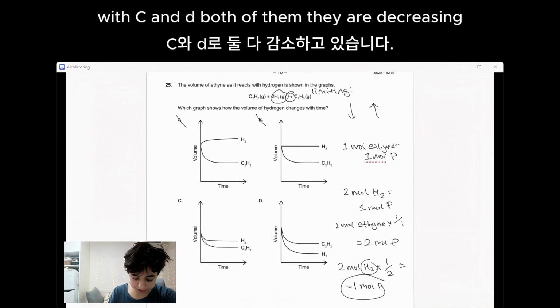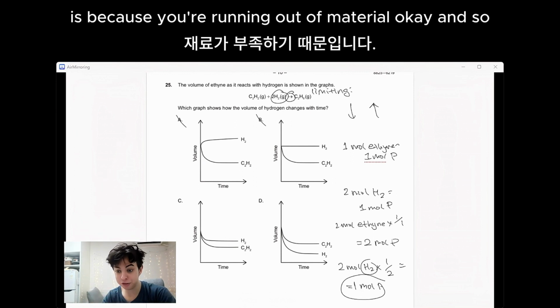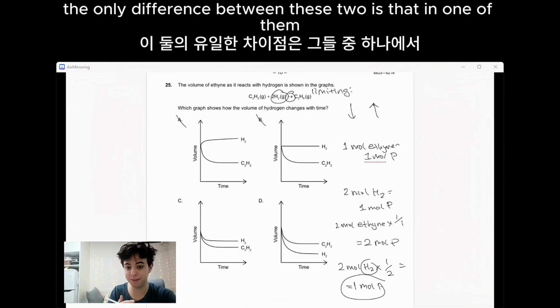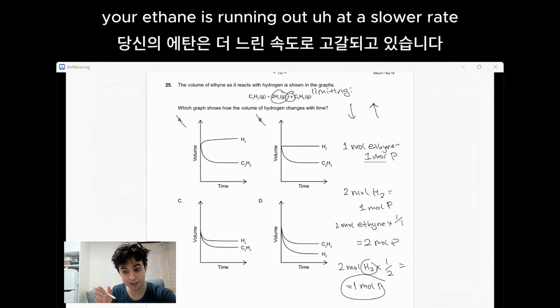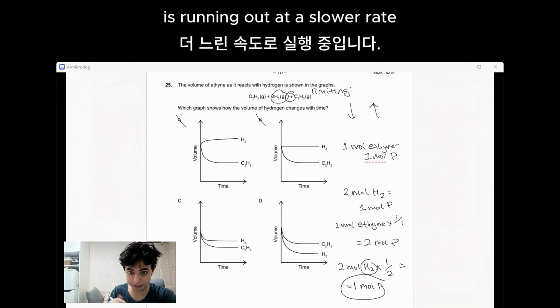And so with C and D, both of them are decreasing the amount of volume before eventually plateauing out. That plateau is because you're running out of material. In terms of which one is which, the only difference between these two is that in one of them, your ethyne is running out at a slower rate, while with the other, your hydrogen is running out at a slower rate.